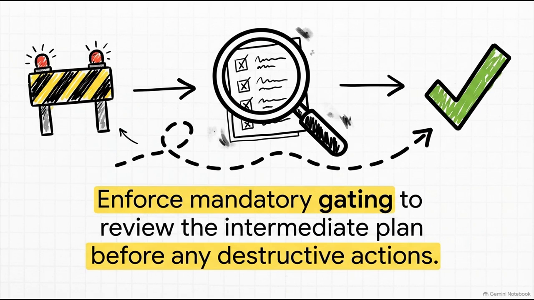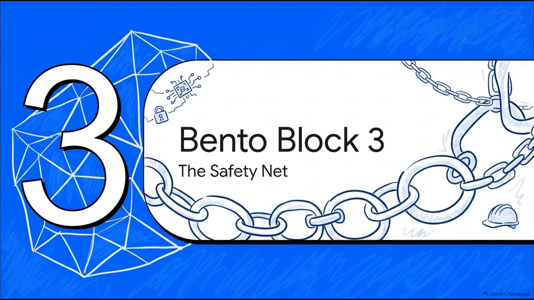This loop introduces a really critical control mechanism, mandatory verification gating. The agent is strictly forced to produce structured intermediate artifacts first, like an implementation plan.md file. Think of these plans as a versioned proof of work. It gives you, the architect, the power to review the agent's exact intent before any potentially destructive actions are unleashed in your environment. And finally, Bento Block 3, the safety net.